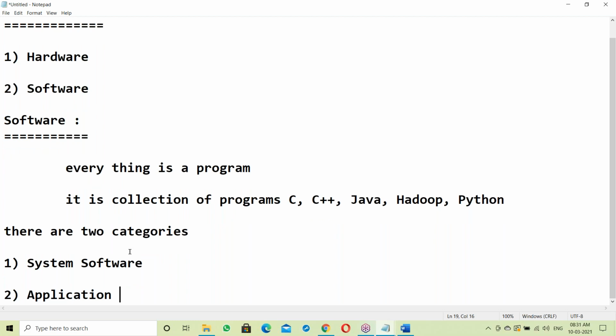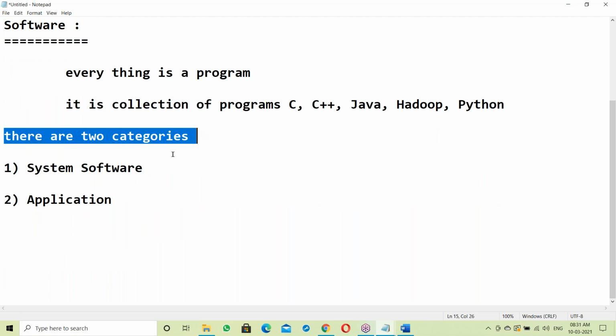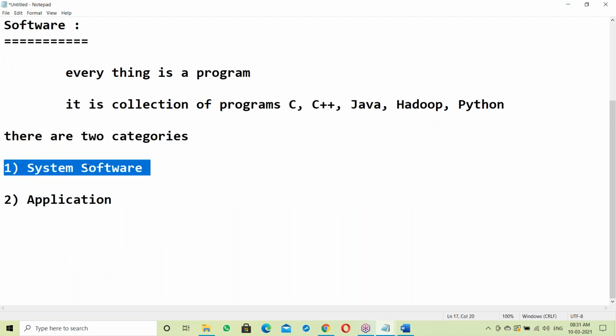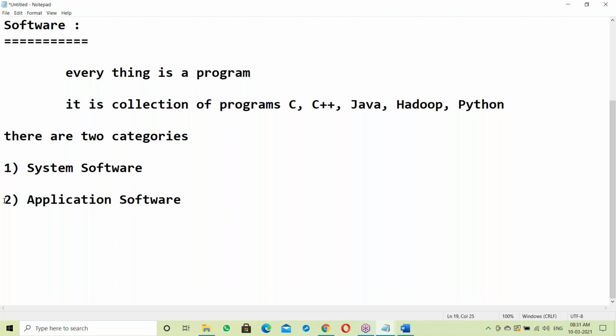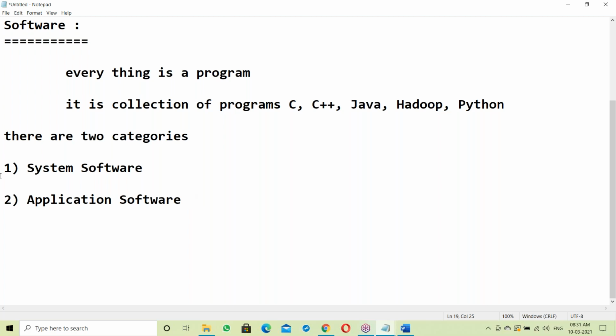Software basically has two categories: first one, system software; next one, application software. Java comes under application software.